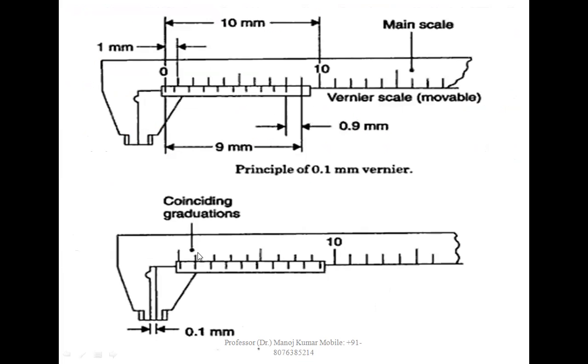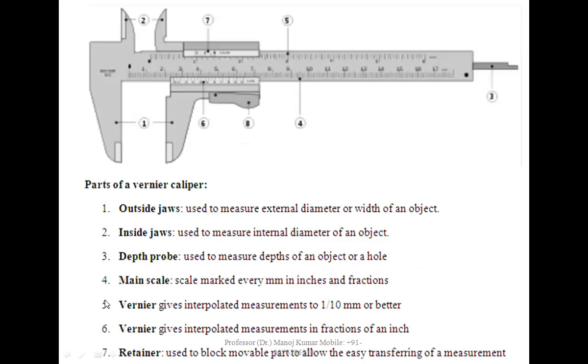These are the principles of the 0.1 mm vernier. This is the vernier scale of 0.9. This is the 10 mm. Main scale is there. Vernier scale is there. Coinciding graduations are there. This is the measurement.